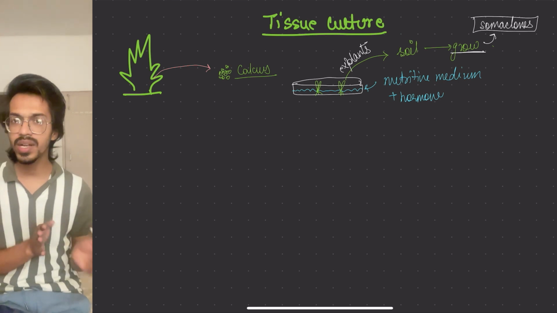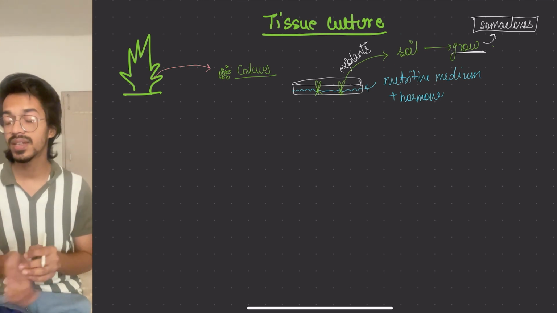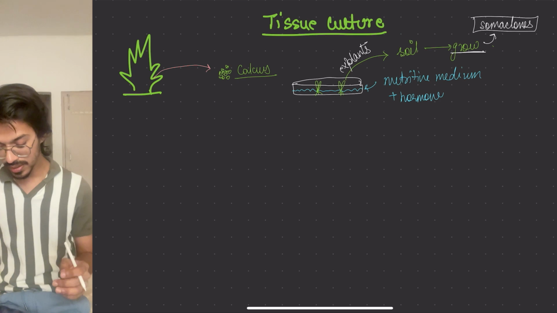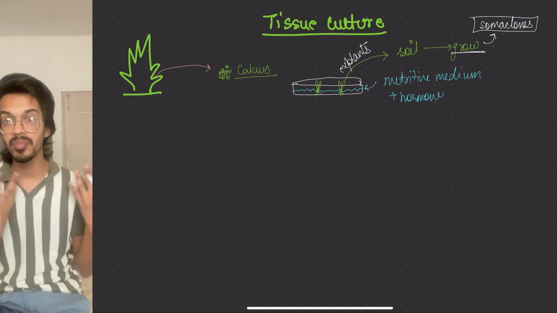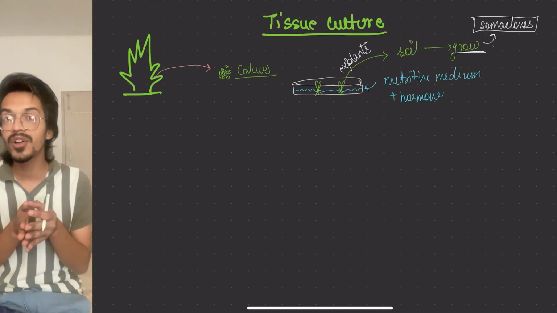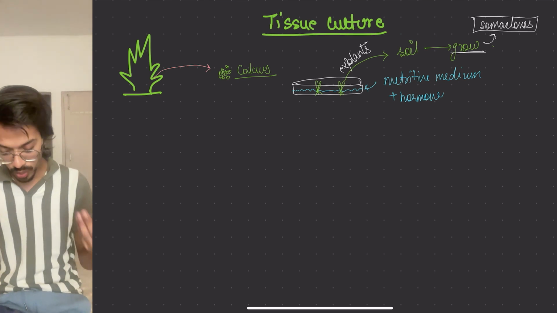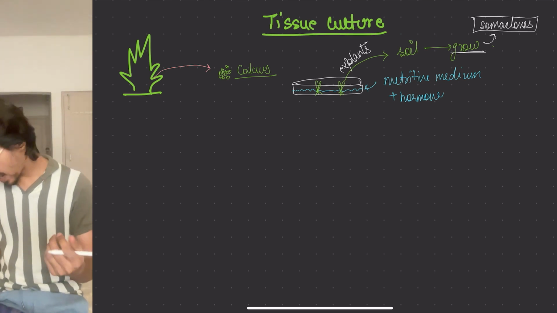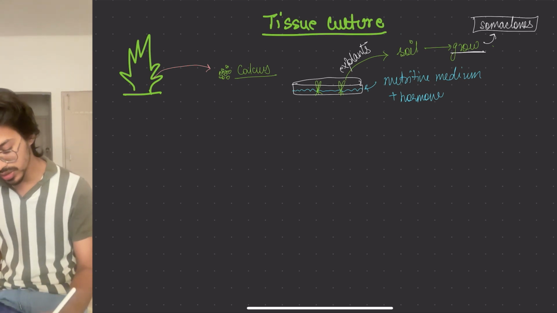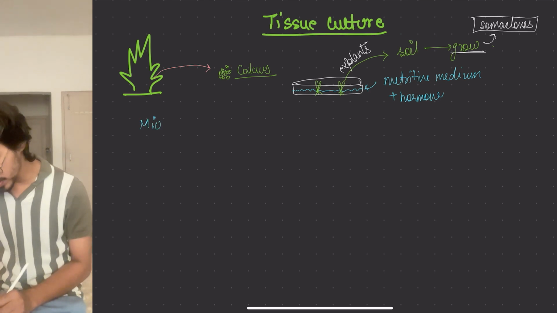Let's see what NCERT says further about it. NCERT says this way of growing multiple plants in a shorter period of time is known as tissue culture. And since we are using a smaller part of the plant and growing it, the whole thing is called the micropropagation method.